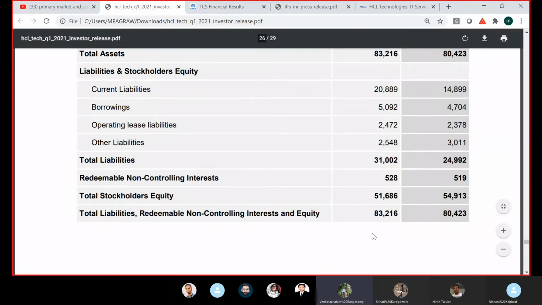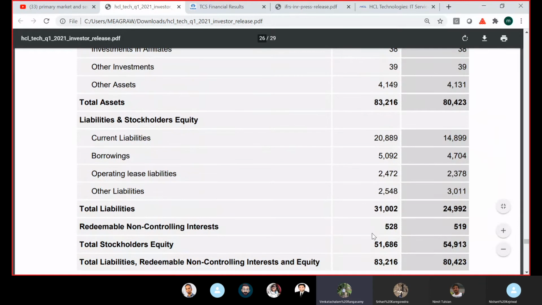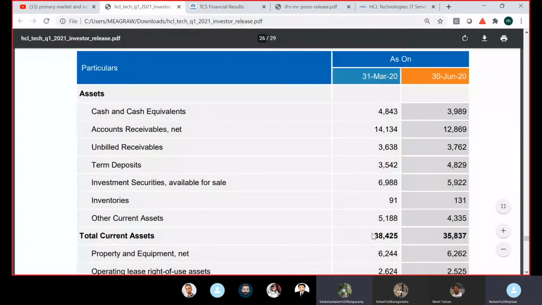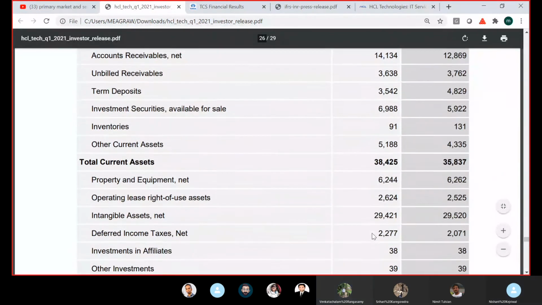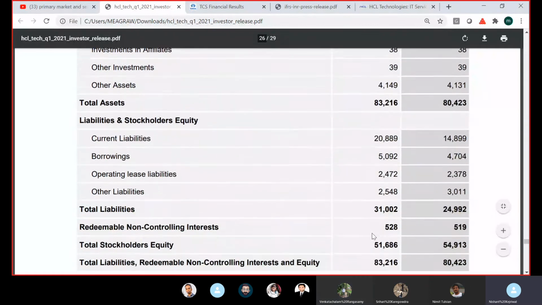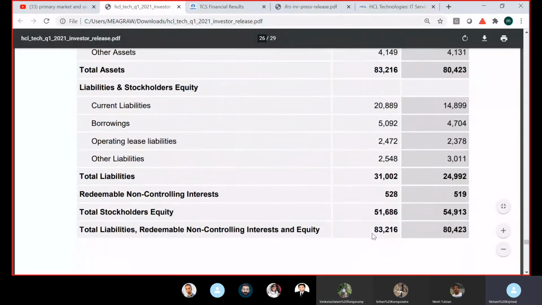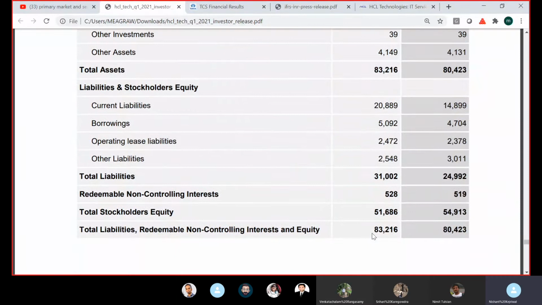Can they not use their lying cash to buy back the shares? Yes, they can. But if they want to buy back more, because see, these numbers are at par value, what we discussed yesterday. So the stockholder equity that you see here is not the market value. So 54,000 is the stockholder equity, but the market value will be much higher, say around 2 lakh crores. So ideally, to reduce 10,000 crores of stockholder equity, they will have to spend 40,000 crores.